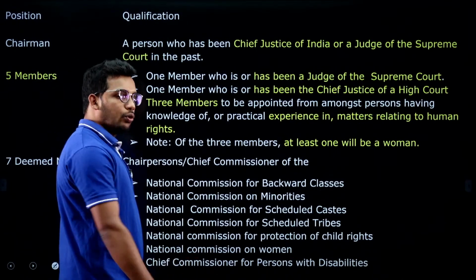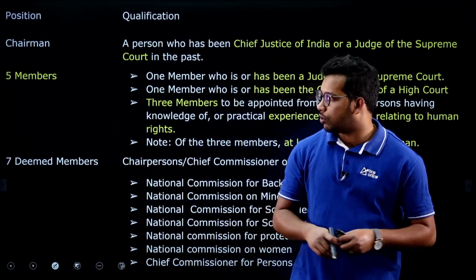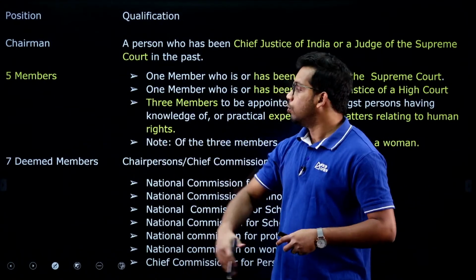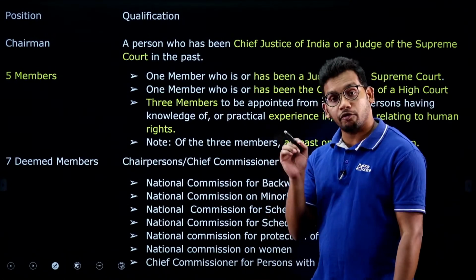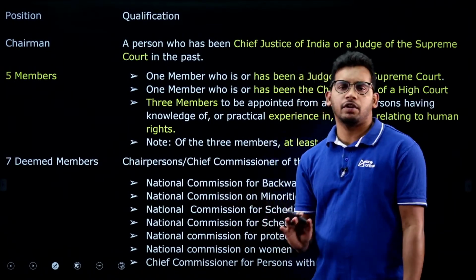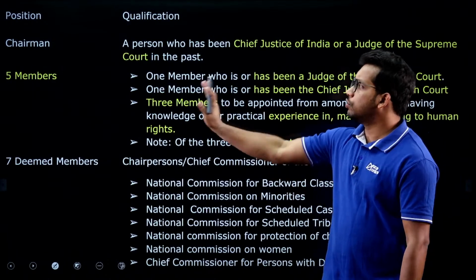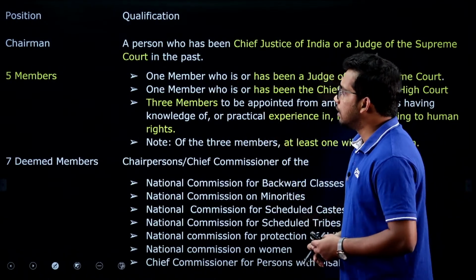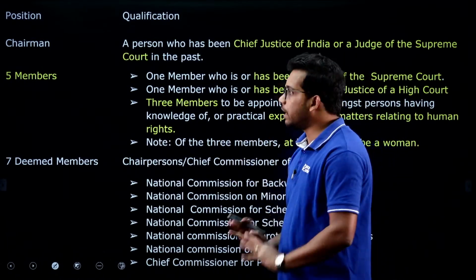Now, we need to know who can become the chairman, who can become the members, and the qualifications, which are very important. Many questions have been asked even recently, in the 2022 Odisha State PSC. I checked, and there were a lot of questions. You need to clearly understand that the National Human Rights Commission is a statutory body and it has members.